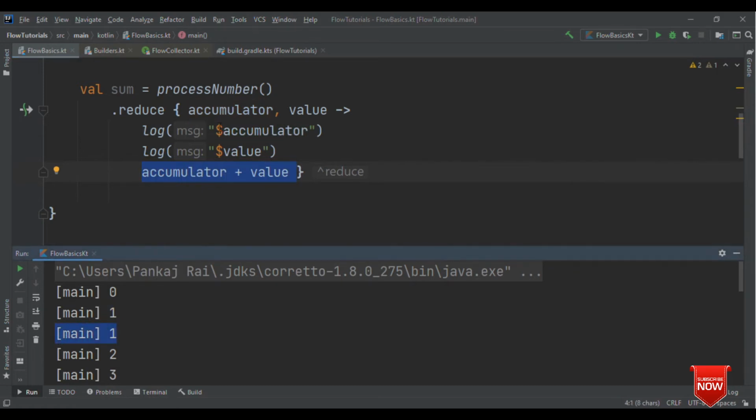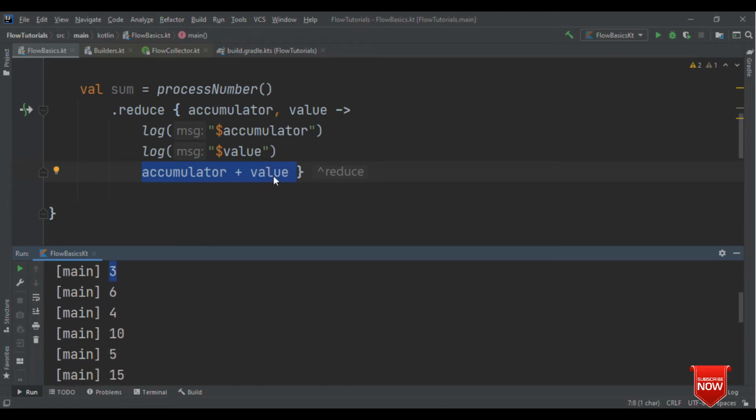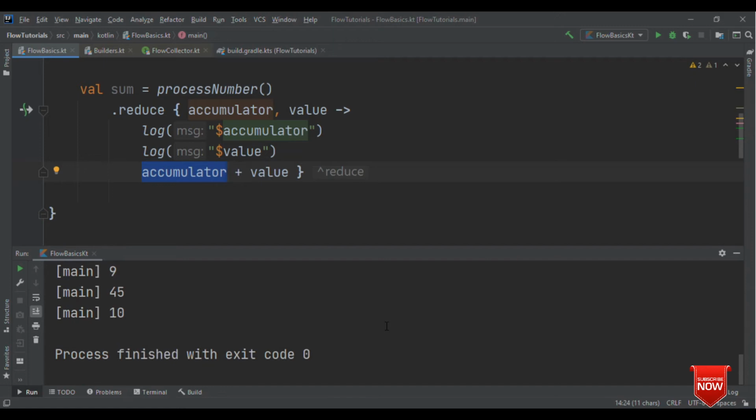Next time my accumulator value will be 1 and the value will be the next value. Earlier we received 0, 1, now it will be 2. Again the sum of both of them will be stored in the accumulator, so the value becomes 3, and we get the next series value. Earlier we received 2, now we'll receive 3. In this way, value receives the new value continuously and accumulator stores the operation value. Here for us it is the summation of both of them, and finally we get the value.